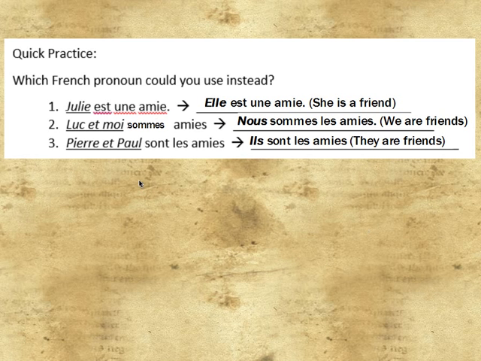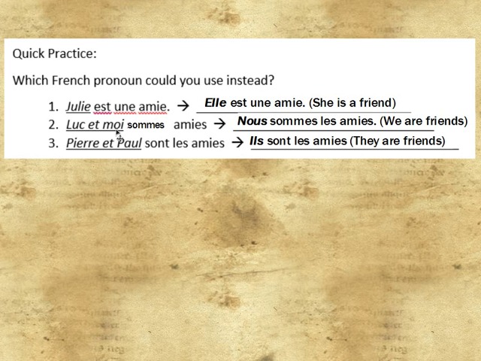So first things first, if you have a sentence such as Julie est une amie, Julie is a friend, if you wanted to replace Julie with something else, you need to look at your subject pronoun list and think about what Julie is like. Julie is basically a female, and when you talk about a female, then you use the word she, and the French word for she is elle. So instead of saying Julie est une amie, you can say elle est une amie.